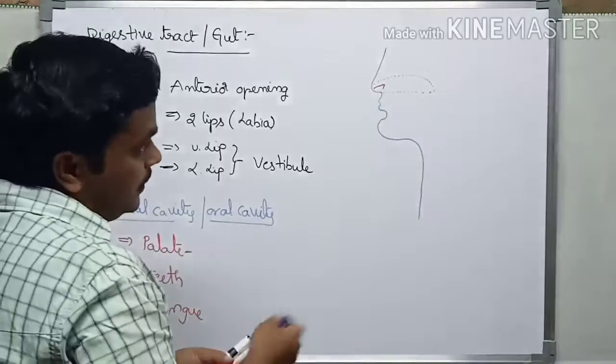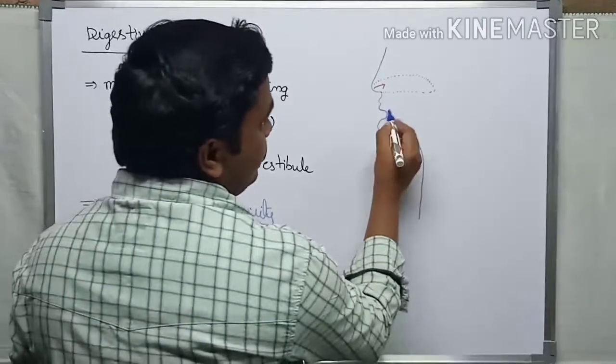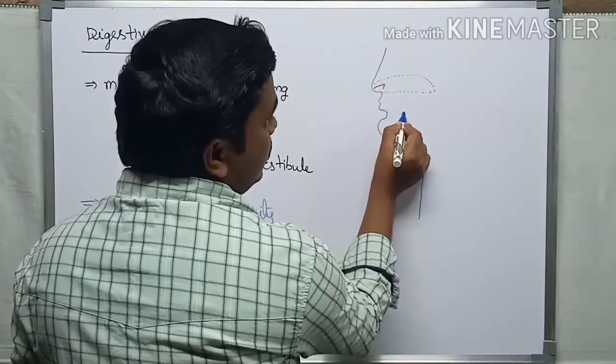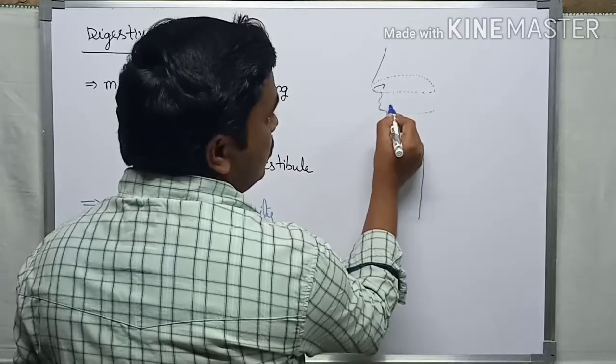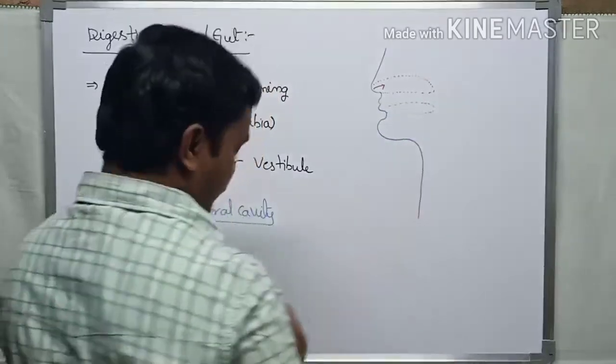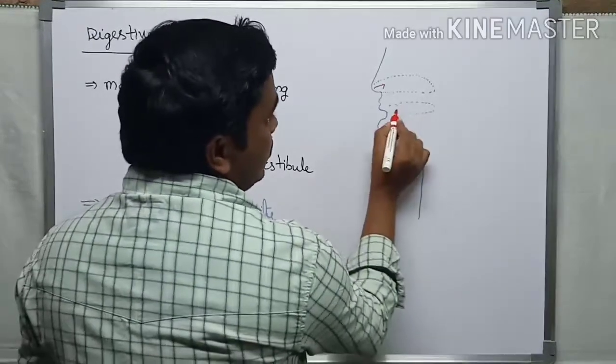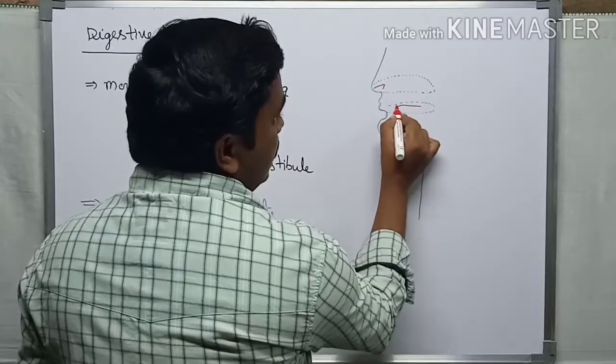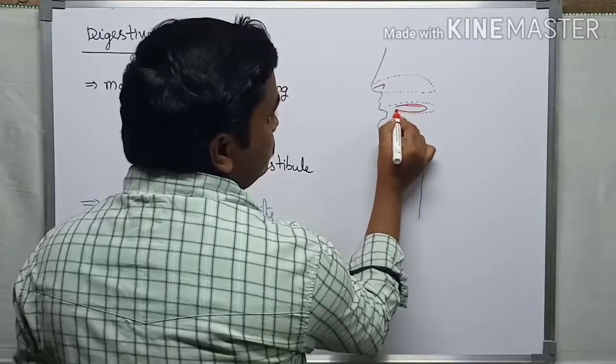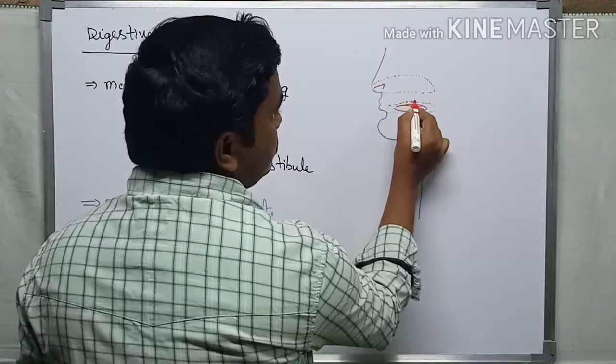Below the nasal chamber there is the floor of the buccal cavity. In the floor of the buccal cavity we can see the tongue region and also the teeth.